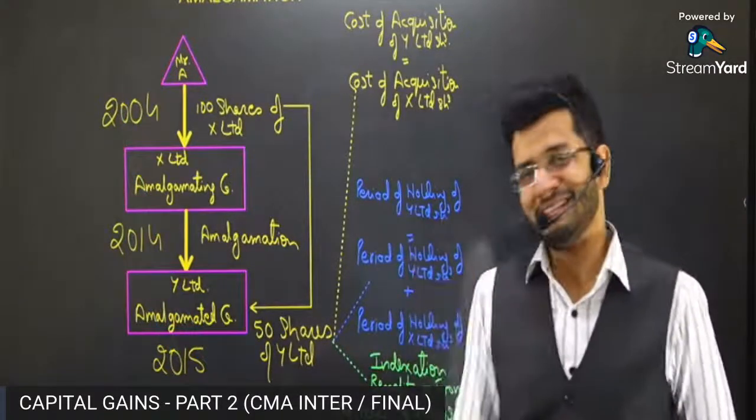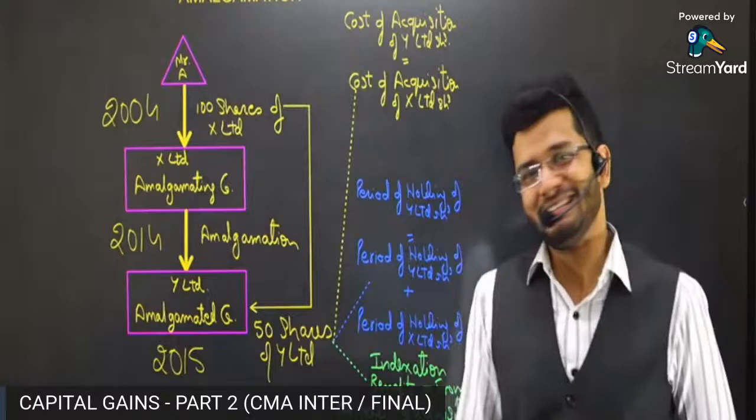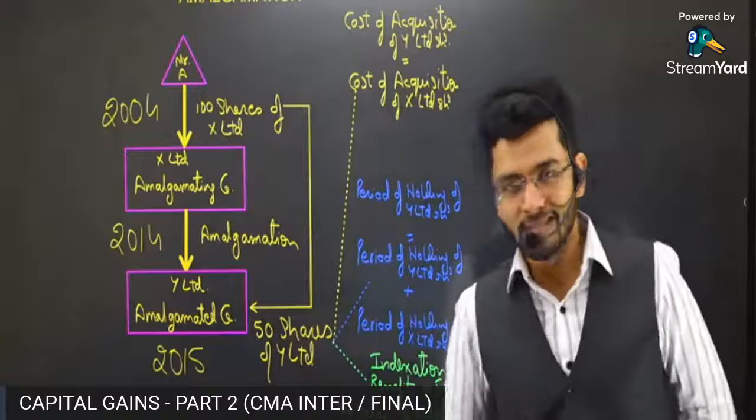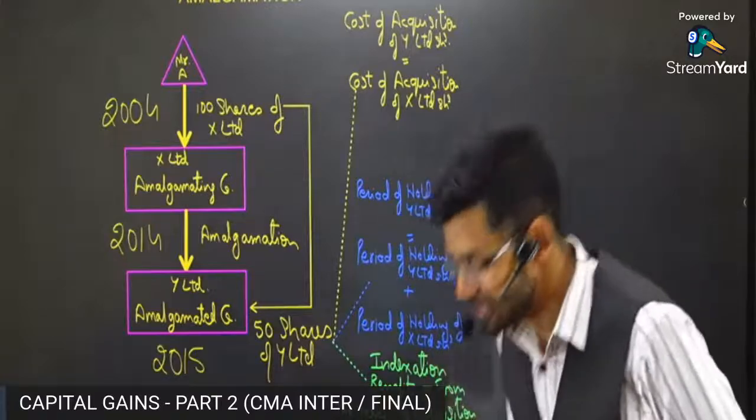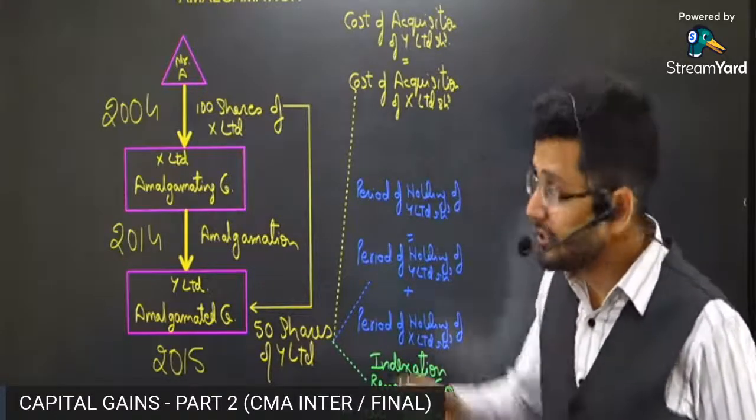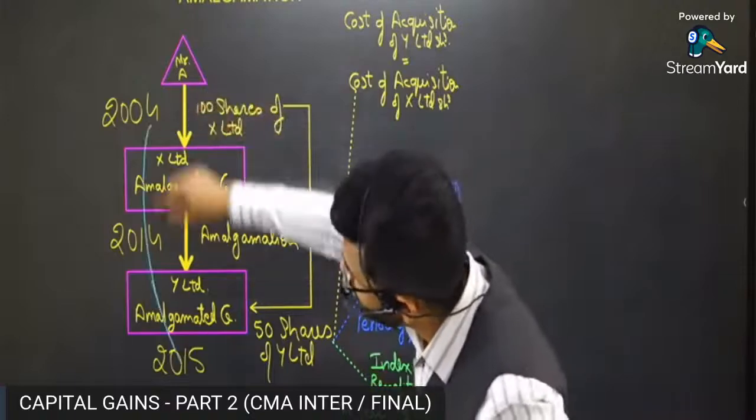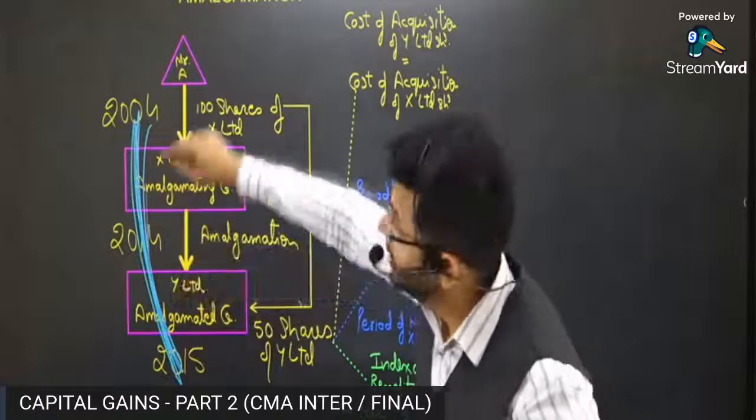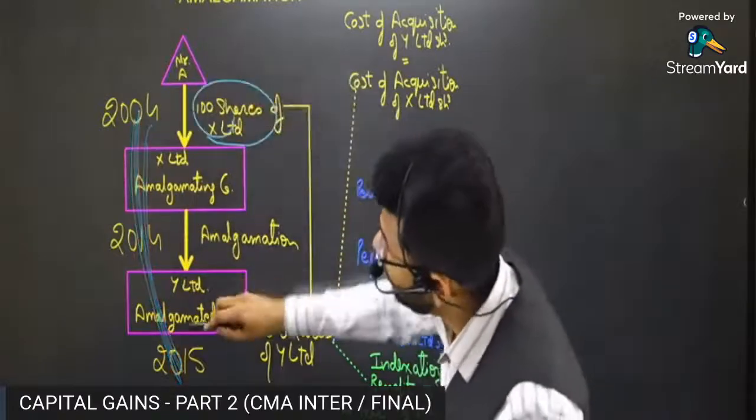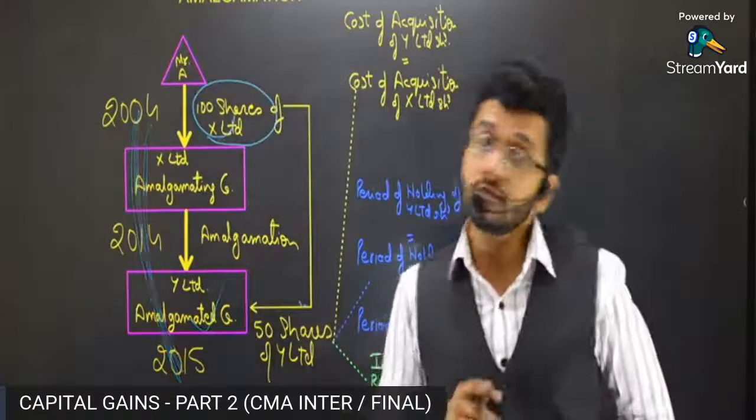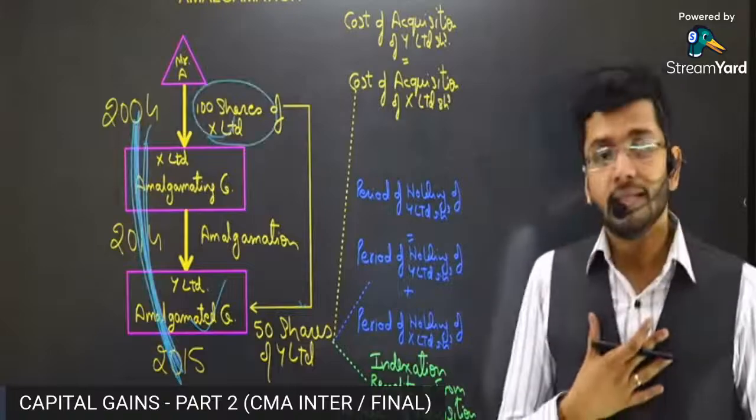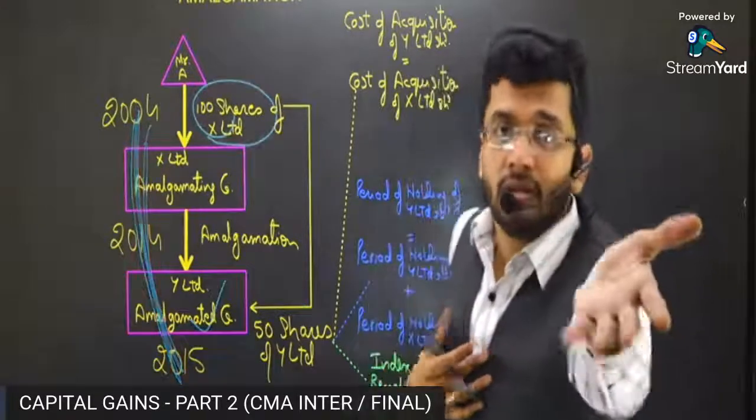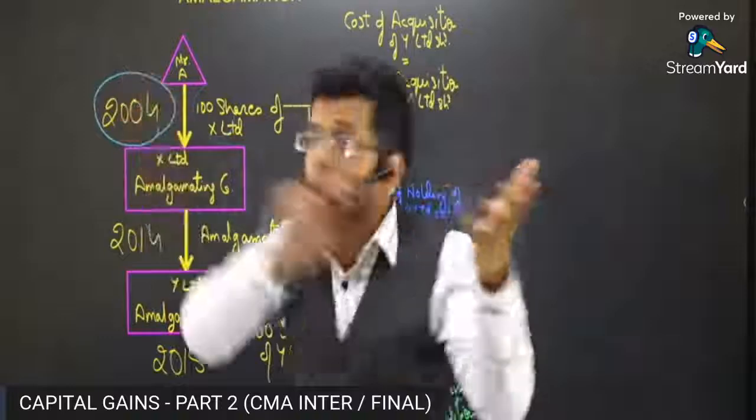Now the next question is one interesting one. You'll be fascinated with the next section. Now the next section is, sir, we have considered the period of holding from 2004 to 2015. The Income Tax Act has given a benefit of considering the period of holding of X Limited shares also in Y Limited shares. Now, sir, can we also get the benefit of indexation right from 2004?